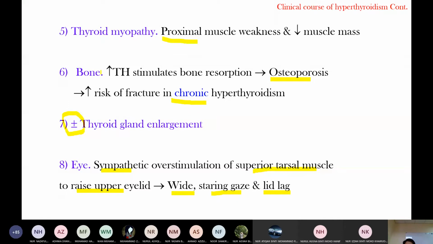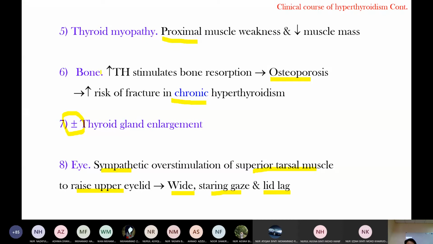The patient complains of pain or muscle weakness in the proximal muscle of the upper limb, the humerus and deltoid muscle, especially when they comb their hair. In the lower limb, proximal muscle weakness is noticed in the squatting position.